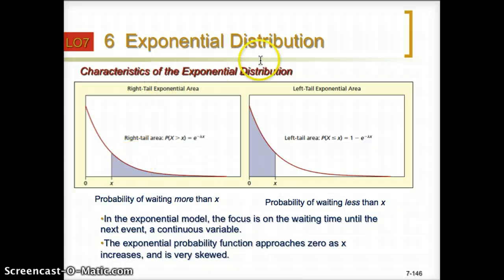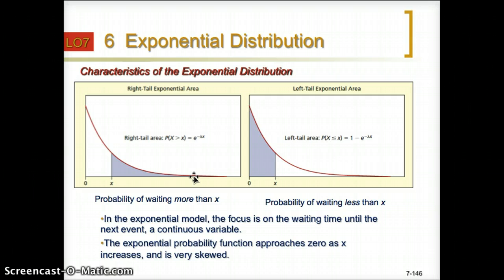What is the meaning of the exponential distribution? We are interested in how much time we spend waiting for the next event to happen. So in here, given the minute, how many minutes for the next event to happen, the red tail area will be equal to e to the power of negative lambda x. So you can see when x increases, becoming bigger and bigger, this area is becoming smaller.